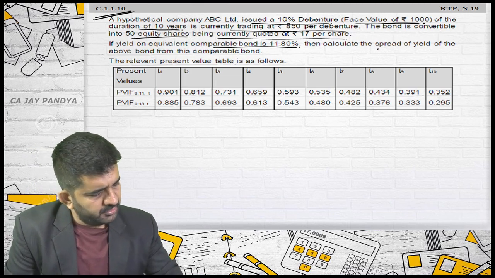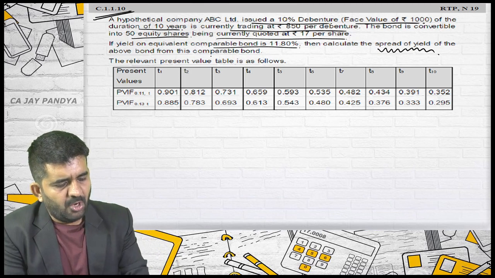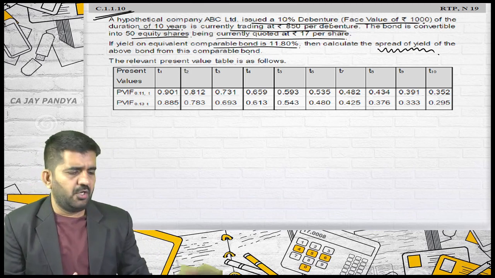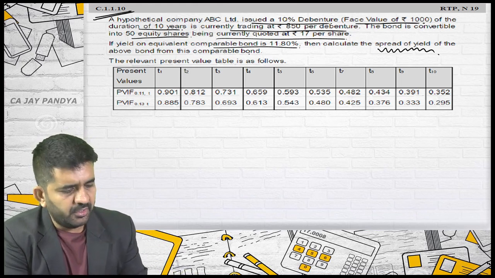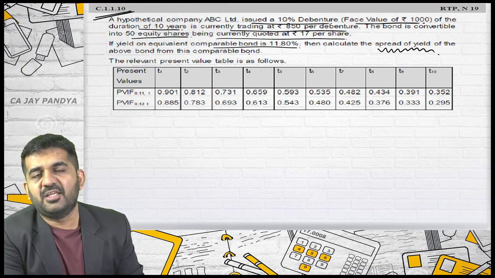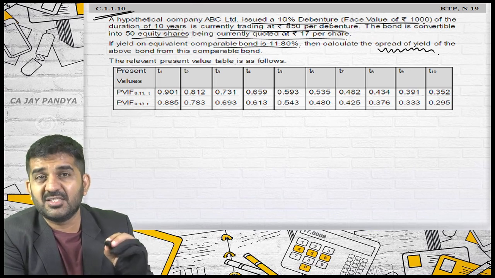What they want? Spread of yield above the bond from this comparable bond. Now understand, in this 4th or 5th unit of security valuation, we are going to learn bond and yield and everything. But let me give a prima facie introduction of what yield means.